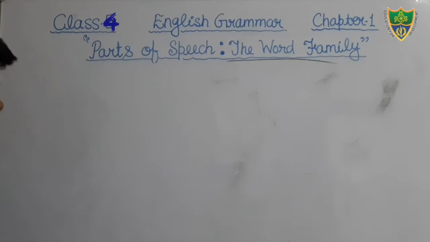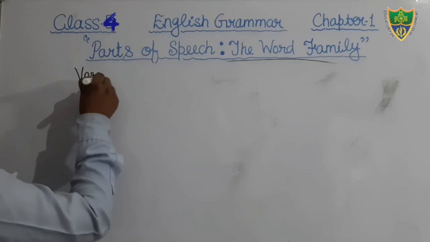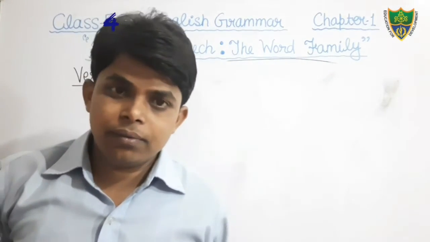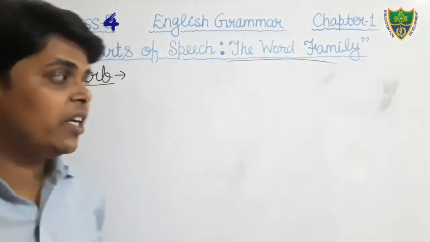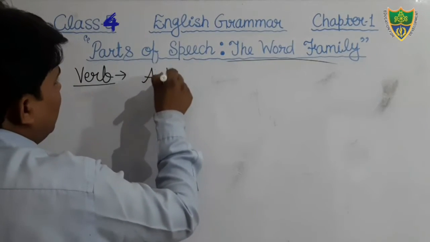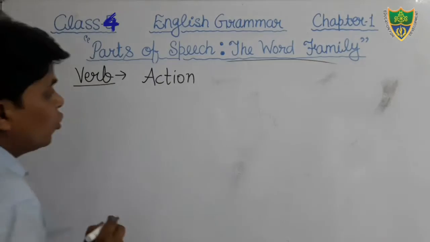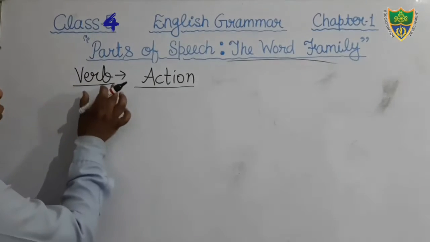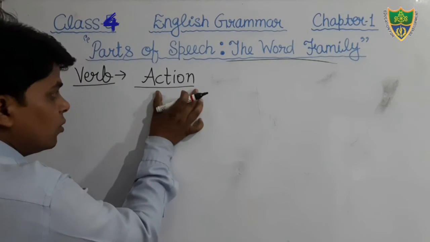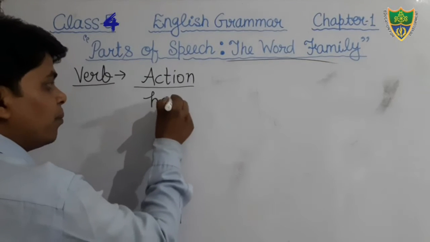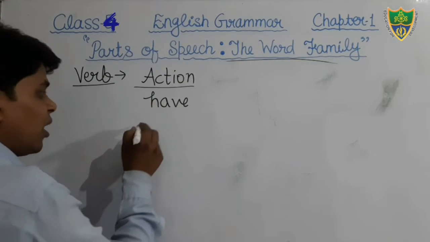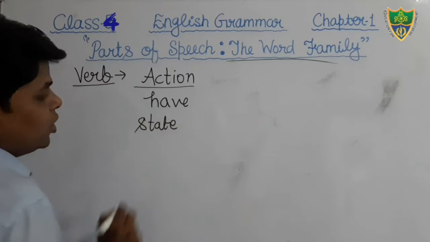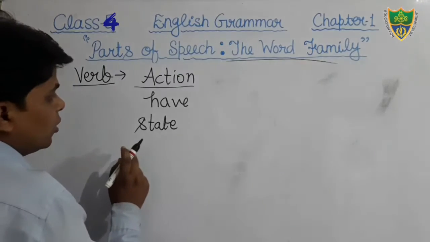Next part of speech we will discuss is verb. Dear students, what does verb mean? Verb is a word that denotes the action. It is also known as the doing word. Verb is a word that denotes the action, and sometimes it also denotes the position, or sometimes it also tells us the state of being.